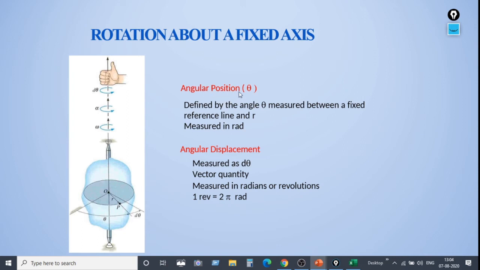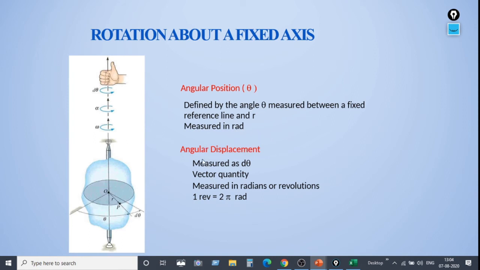First, let us see what is angular position theta. Angular position theta is defined by the angle theta measured between a fixed reference line and r. So theta is the measurement between a fixed reference line and r. This theta is measured in radians.